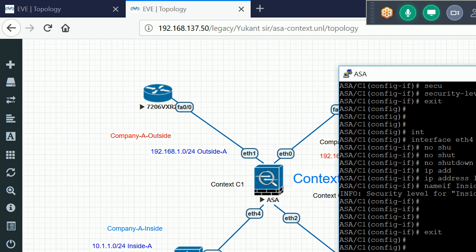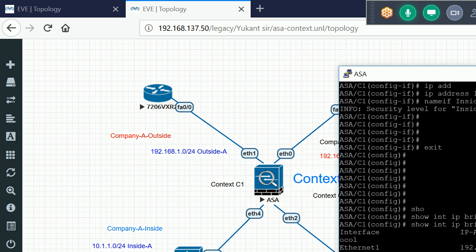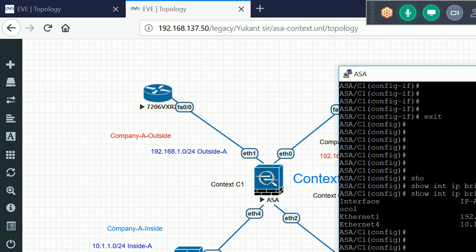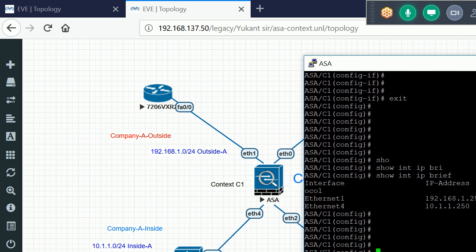So if I check my IP address, interface IP brief. See here. Did you see? I'll run the no shut command. Okay, but the interface is still down. What is the reason for that? See, both the interfaces are still down.